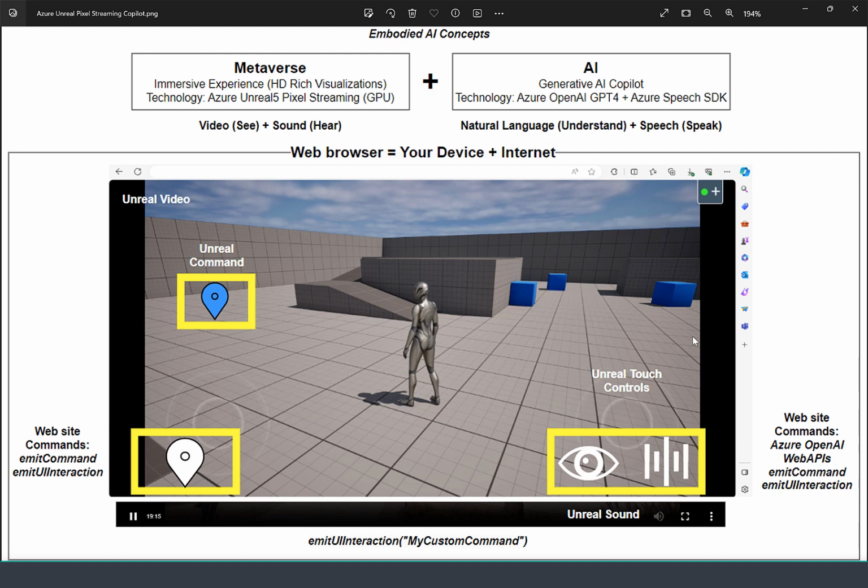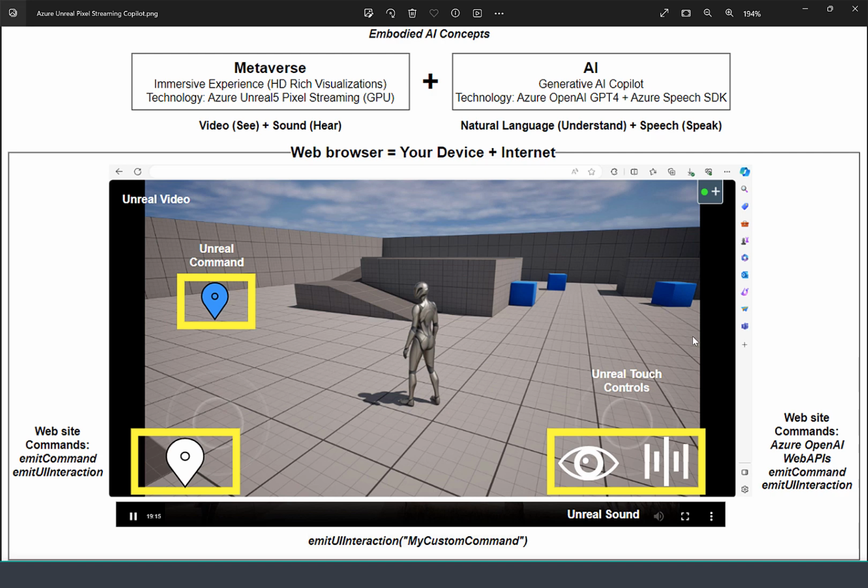device with a connection. So if you look at the breakdown here, coming from the perspective of embodied AI and application of AI for different scenarios for metaverse, we divided this into metaverse as well as AI. Metaverse specifically, we're focusing on immersive experiences. And again, as I mentioned, the technology behind the presentation today is Azure Unreal Pixel Streaming using GPU compute and Microsoft